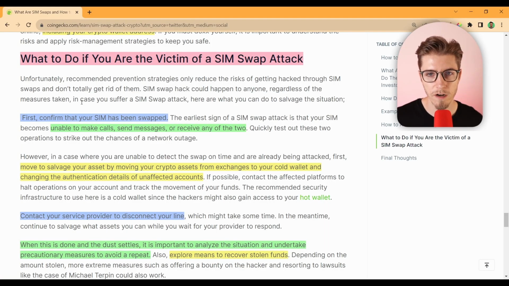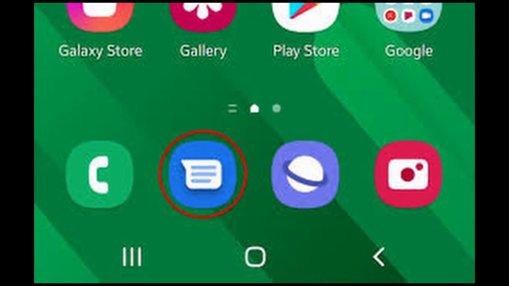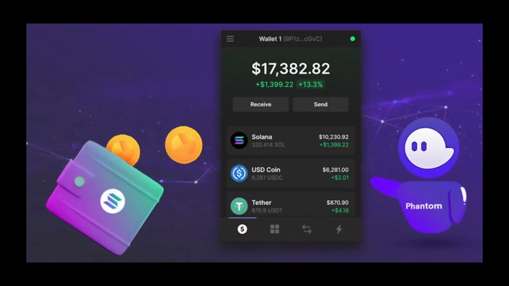So lastly, what do you do if you fall victim to a SIM swap attack? I'd say before anything else, don't panic, relax, and follow these steps. Then you want to confirm that your SIM has actually been swapped. You can do this because you'll be unable to make calls, send messages, or receive either of the two. Then you want to salvage your assets by moving your crypto from exchanges to a cold wallet, and then change the authentication details of unaffected accounts. Also, be sure to take your money off hot wallets such as MetaMask, Phantom, and others.